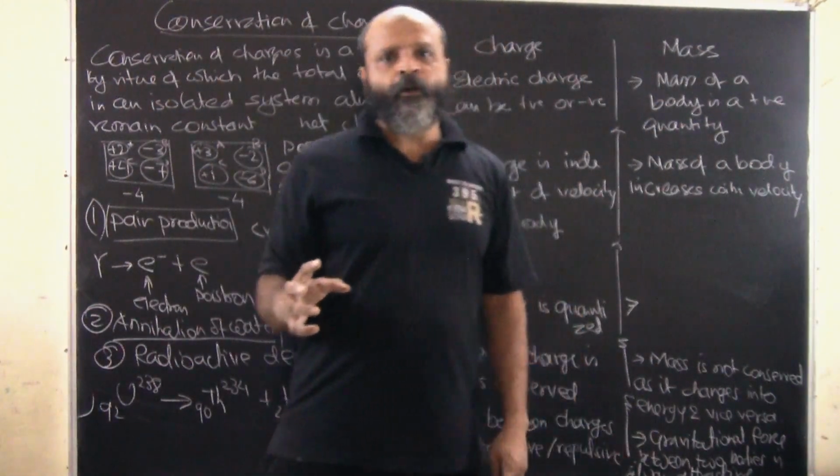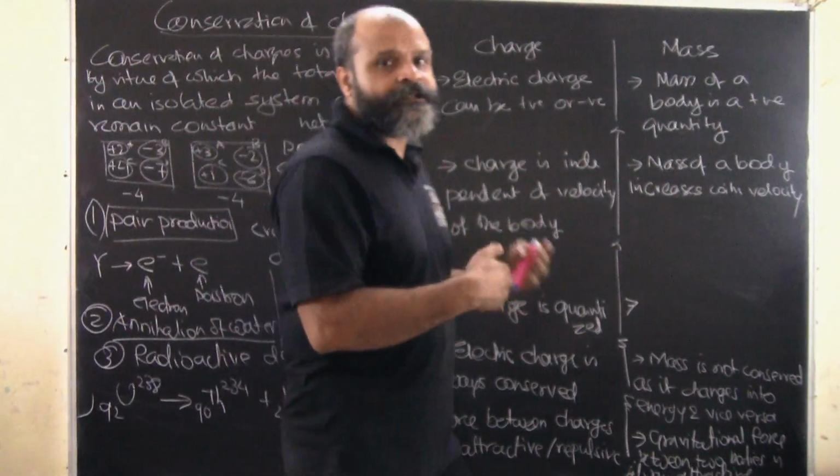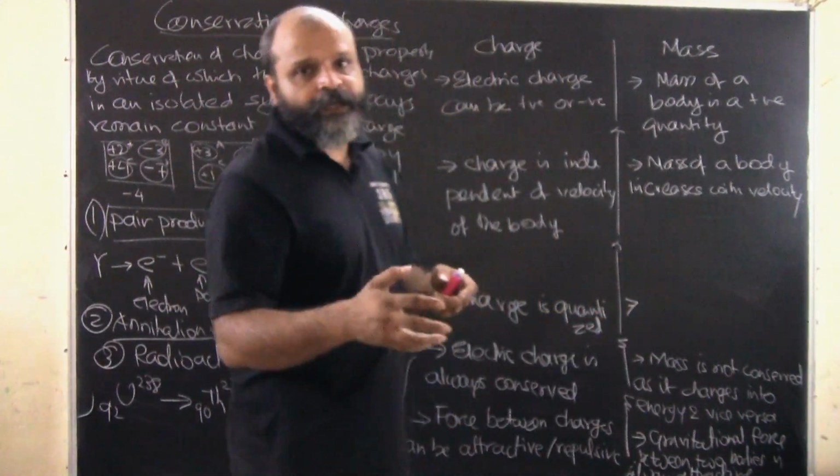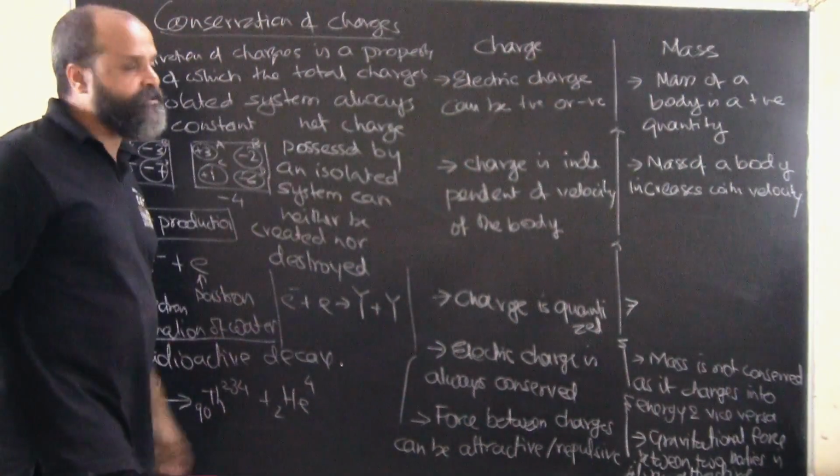So with that we almost come to an end of studying charges as a whole, because charges are the ones which constitute static electricity. So when we talk about charge and mass, what are the basic differences?